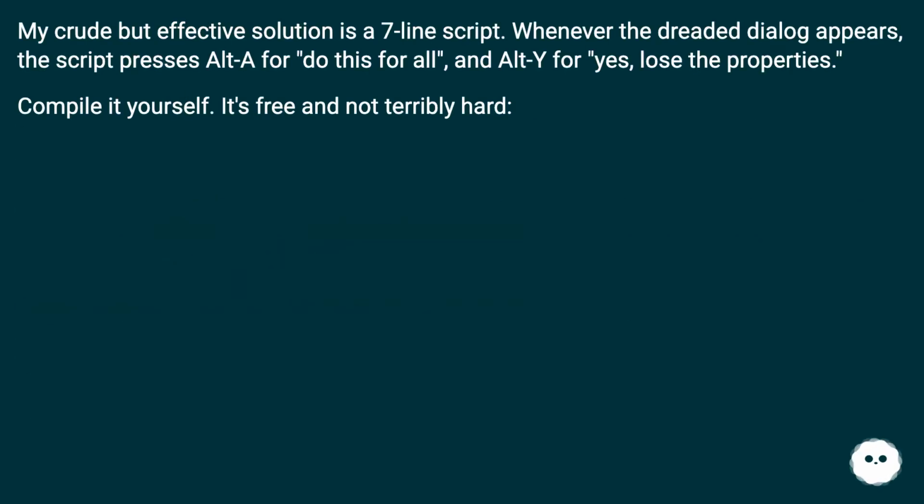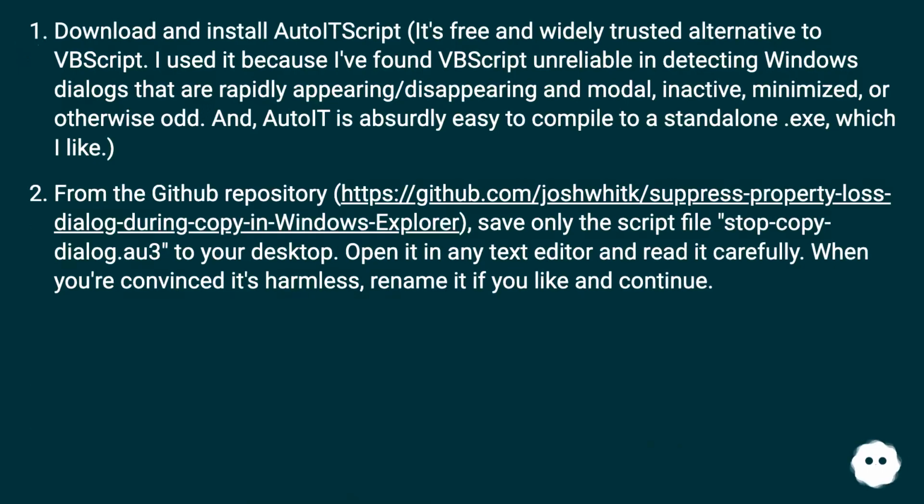My crude but effective solution is a 7-line script. Whenever the dreaded dialog appears, the script presses Alt-A for "do this for all" and Alt-Y for "yes, lose the properties." Compile it yourself. It's free and not terribly hard. Download and install AutoIt. It's a free and widely trusted alternative to VBScript. I used it because I found VBScript unreliable in detecting Windows dialogs that rapidly appear and disappear, in modal, inactive, minimized, or otherwise odd states. And AutoIt is absurdly easy to compile to a standalone .exe, which I like.